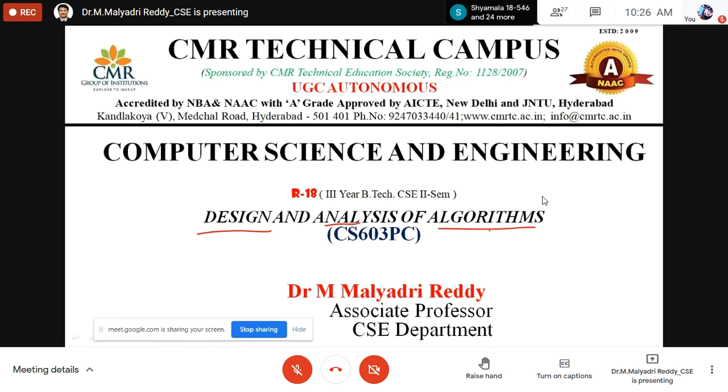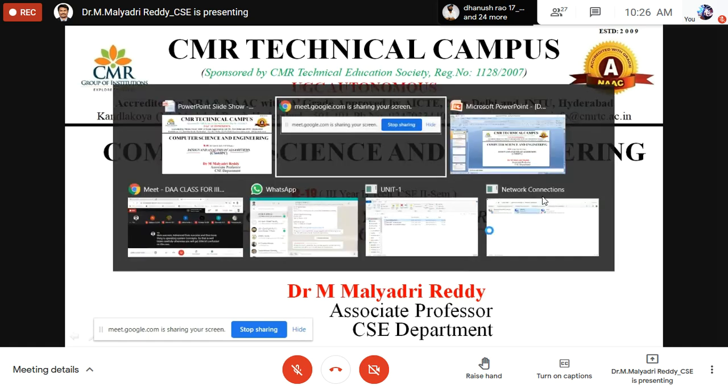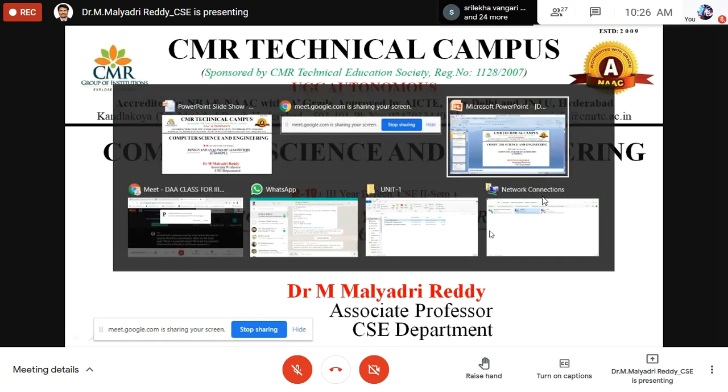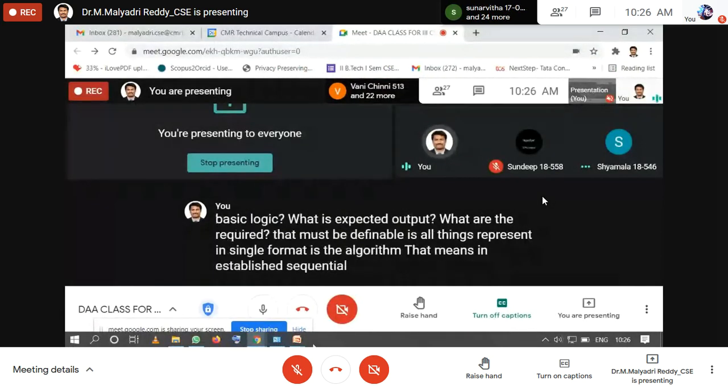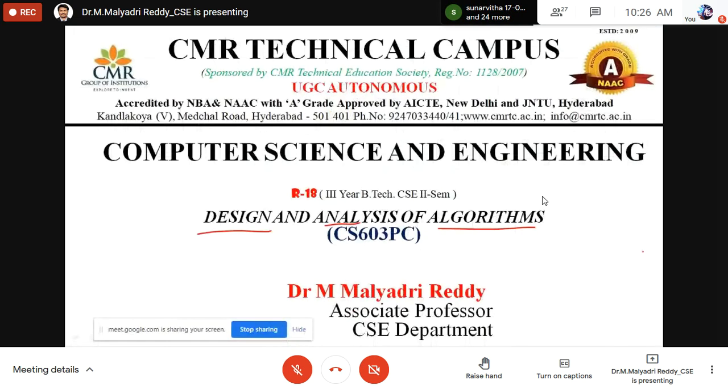Okay. Algorithm means it is a step-by-step procedure. Step-by-step means we need to specify the basic requirements. What is the basic logic? What is the expected output? What are the requirements that must be definable? All these things represented in a single format is the algorithm. That means in a step-by-step sequential procedure, we need to represent